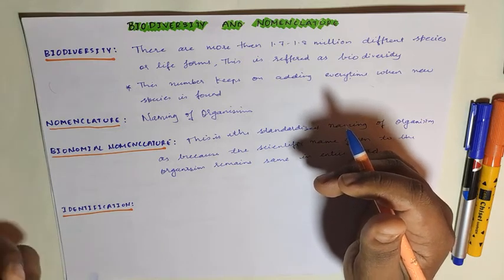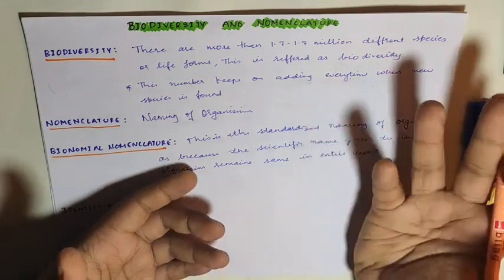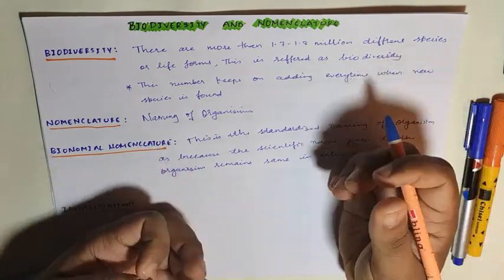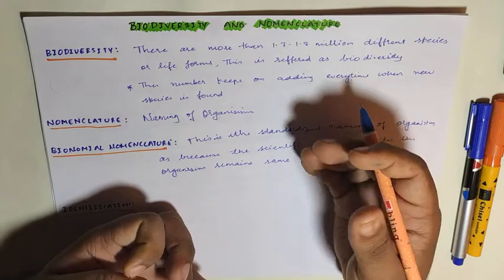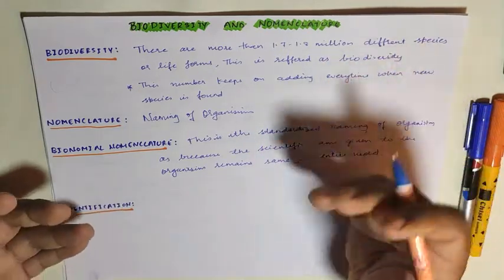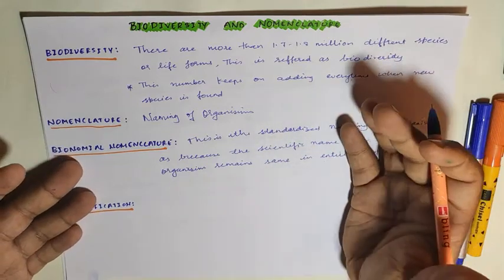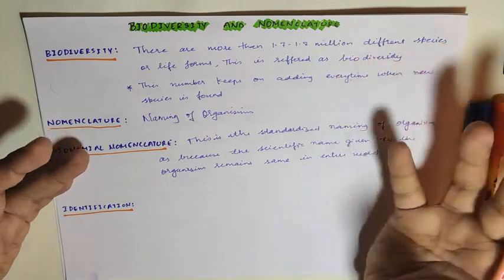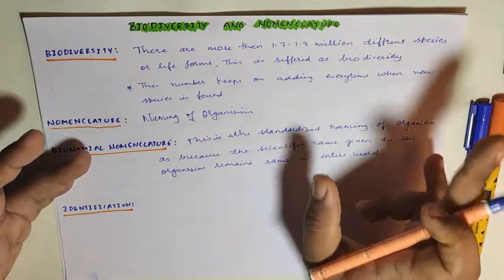For example, let me take the example of a mango. In English it is called, obviously, mango. In Kannada it is called Mavinakai. In Hindi it is called Aam. In Marathi it is called Amba. So you can see that different languages are giving different names here. Now if you consider 300 different languages and the languages of the entire world, then there will be confusion in the scientific community, remember.